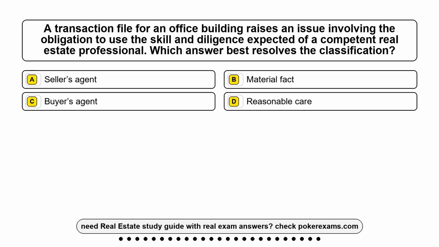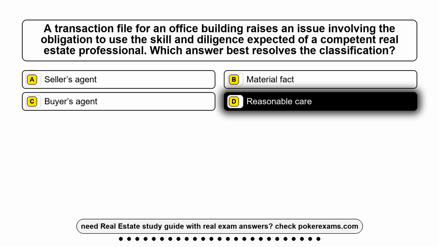Question 22. A transaction file for an office building raises an issue involving the obligation to use the skill and diligence expected of a competent real estate professional. Which answer best resolves the classification? Option A, seller's agent. Option B, material fact. Option C, buyer's agent. Option D, reasonable care. The correct answer is option D, reasonable care.